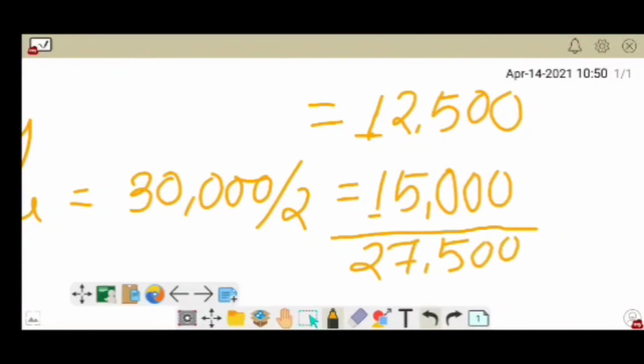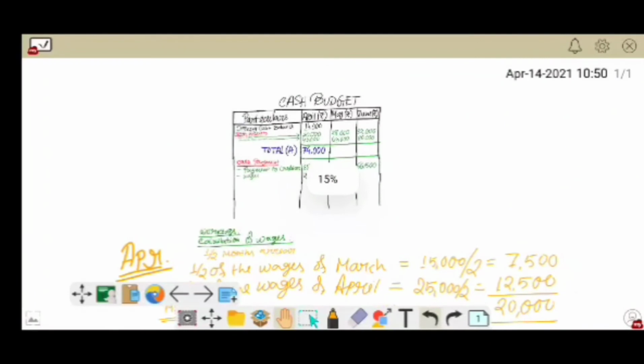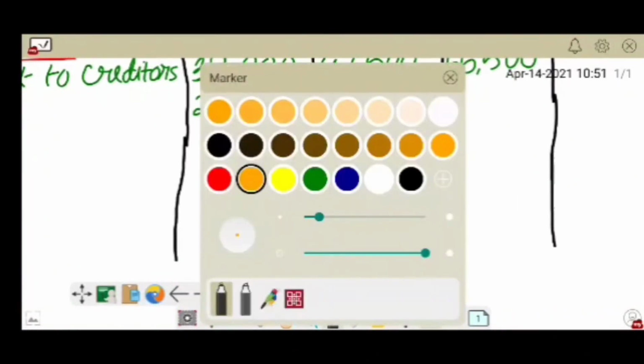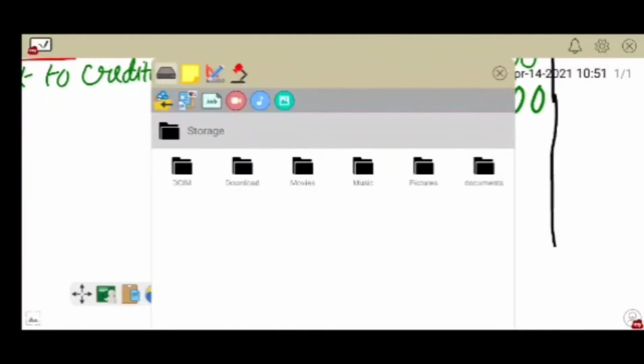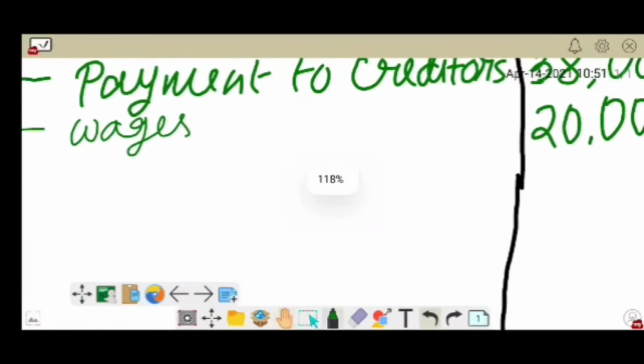So this is the amount of 27,500. So here is the completion of workings to calculate wages of the certain month. So I think I should write here workings.